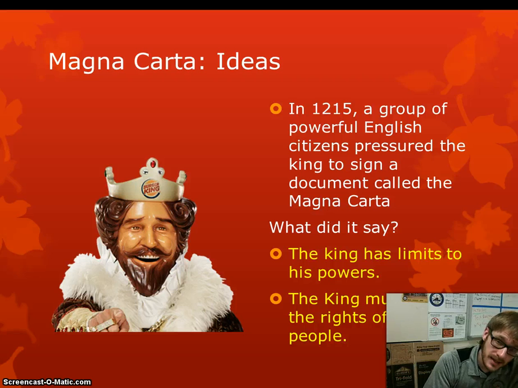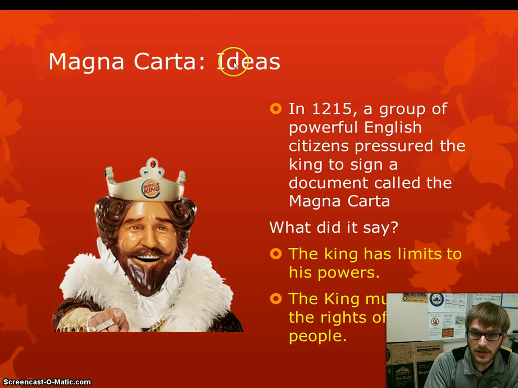All right, so the Magna Carta, here's the idea. A group of English citizens, some of the more powerful and rich guys in the country, but they were below the king, pressured the king to sign a document called the Magna Carta. And what it did, it limited the king's powers, and it said the king must protect the rights of the people. So what you're going to want to do is in Magna Carta, under Ideas, write down these 2 sentences in yellow. If you want to summarize them or make them shorter, you can do that, but the main idea is that king, you can't do whatever you want. You have to respect the people. You have to protect their rights.